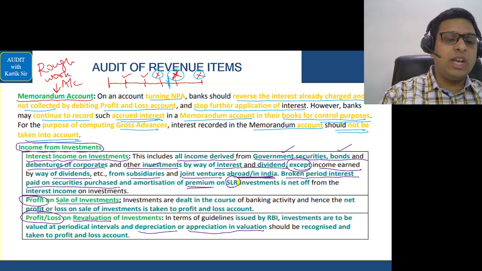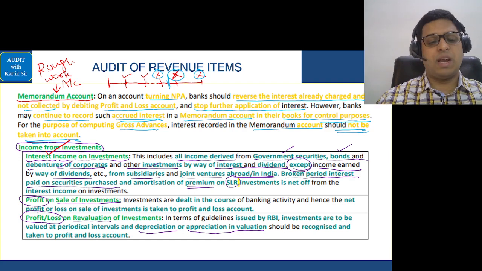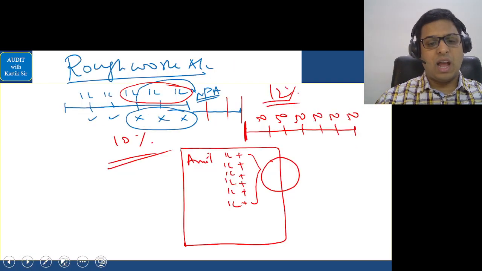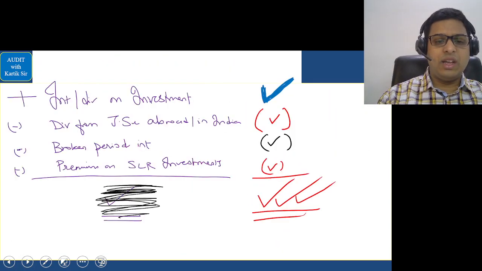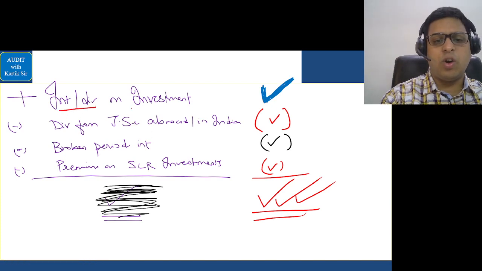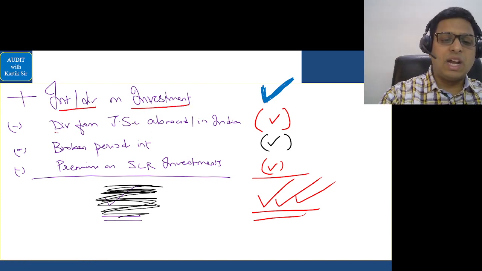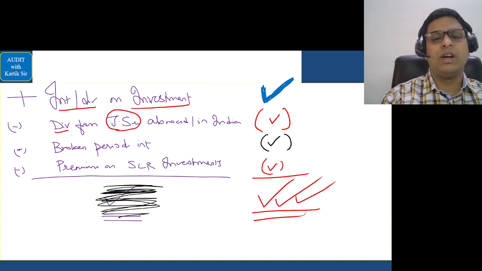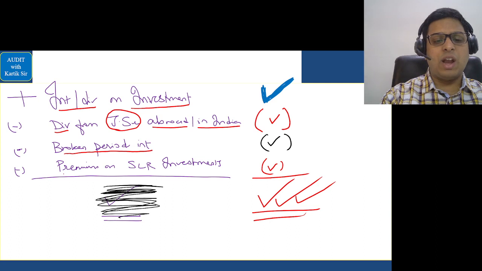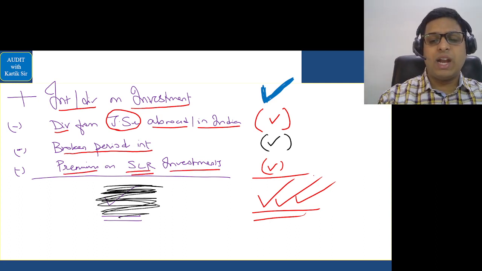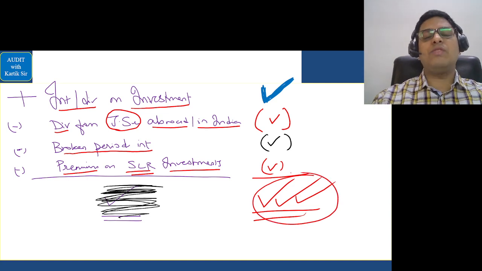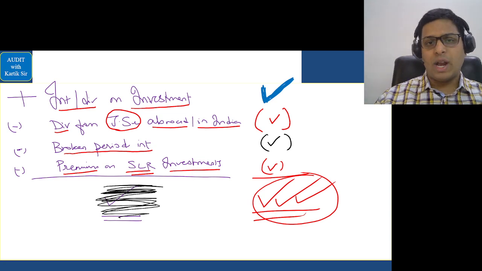Next is in relation to income from investment. If income from investment is there, for that we have a simple table here. I hope you remember this. In that we take the interest or dividend on investment first. From that we deduct the dividend from your joint ventures and subsidiaries abroad or in India. Any broken period interest we subtract, and finally premium on SLR investments we subtract. These are the things we subtract and we get this as the answer. Again, for individual points we have seen the examples. You have the diagram with you. You can just refer to it very quickly. Okay, so this is what we do in this case.